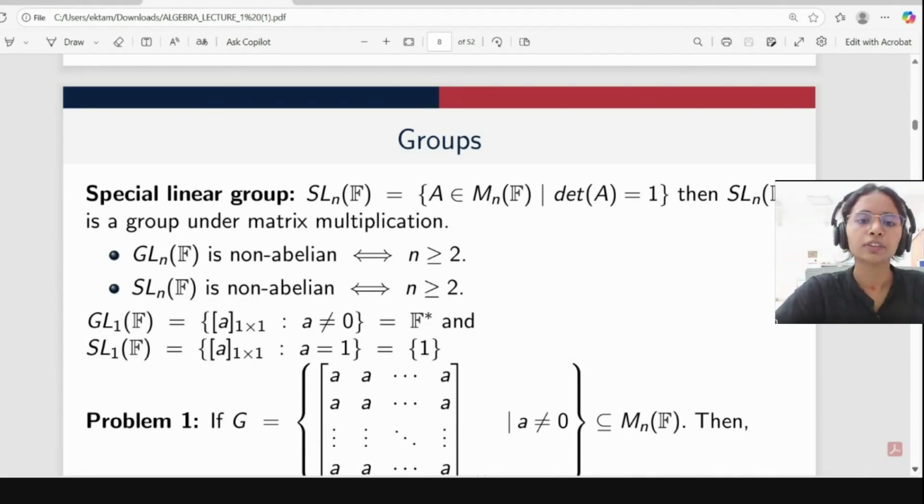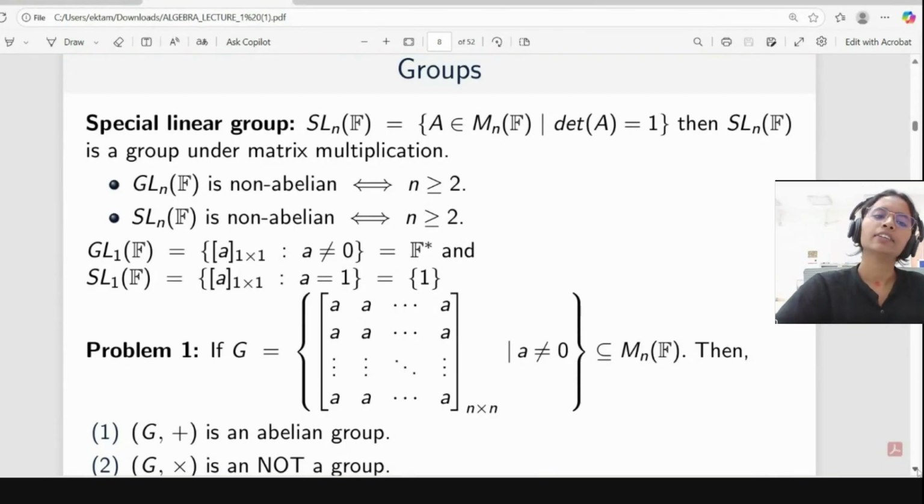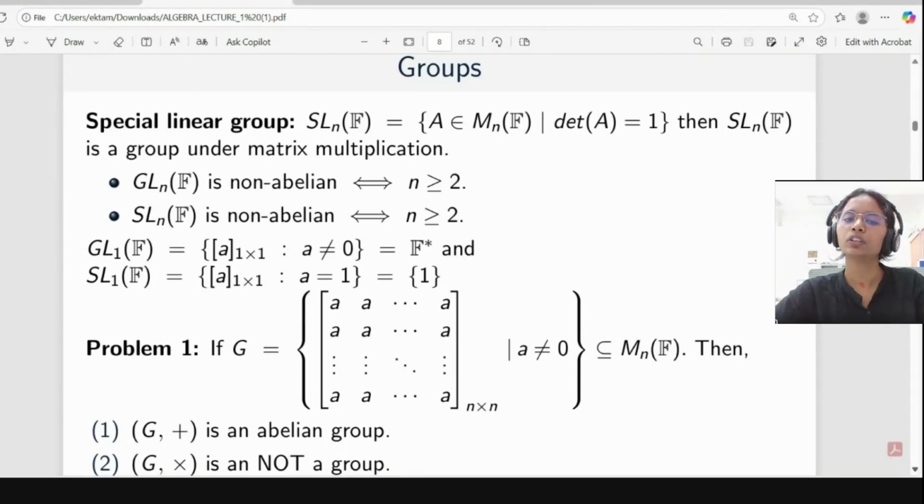So GLn is non-abelian if and only if n is greater than or equal to 2, and the same thing holds for SLn also. What about n equal to 1? If we take n equal to 1 and a not equal to 0, it will give you the entire field except 0, because a 1 cross 1 matrix is nothing but that singleton element. And in the case of SL1, we take all 1 cross 1 matrices with determinant 1, so it will be the singleton 1 only.